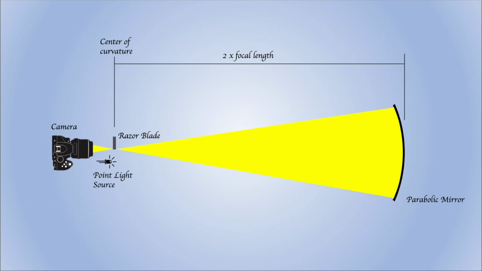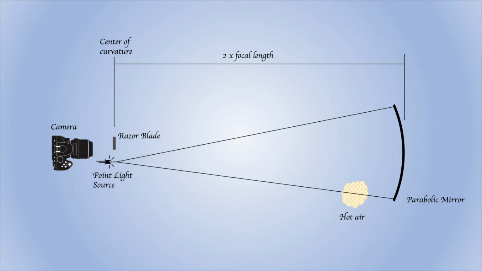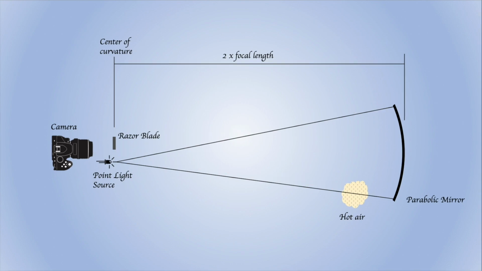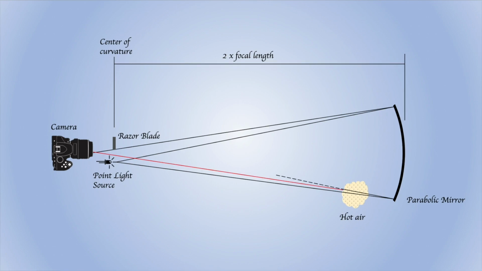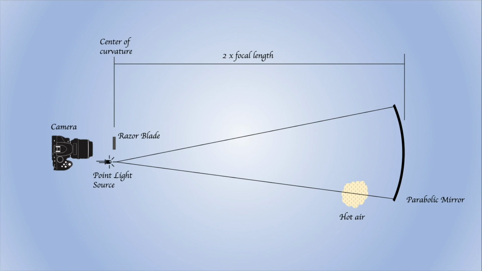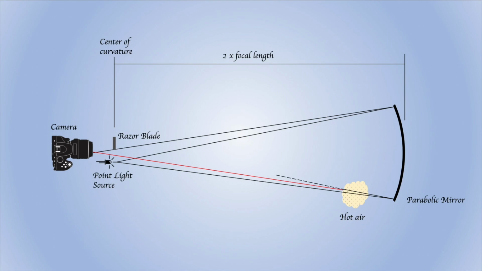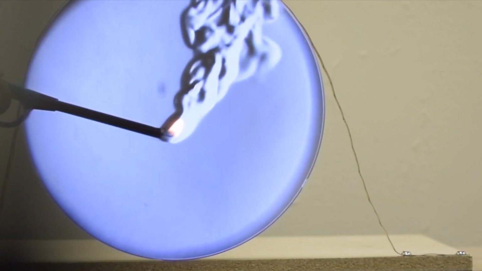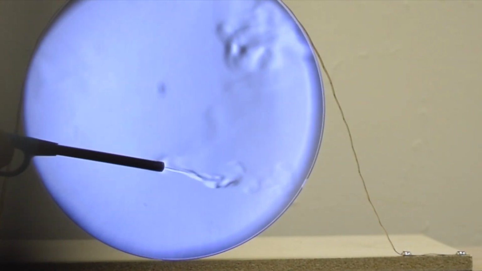We partially block this real image from entering the camera using the edge of a blade. Now, if there is a parcel of hot air between the light source and the mirror, the light refracts differently. This is because hot air is less dense than the air at room temperature. This density difference causes the light to bend and it travels a different path. Some of the light rays which traveled unobstructed would bend and now be obstructed by the edge of the blade, while some of the obstructed rays would now travel unhindered to the camera. This will create dark and bright regions in the image, revealing the flow pattern.